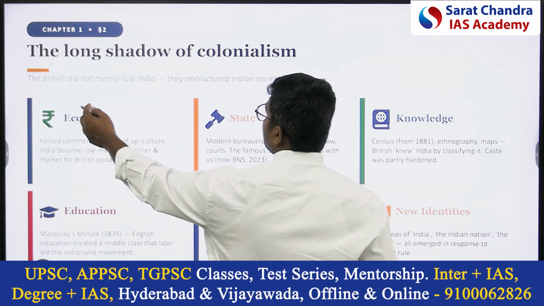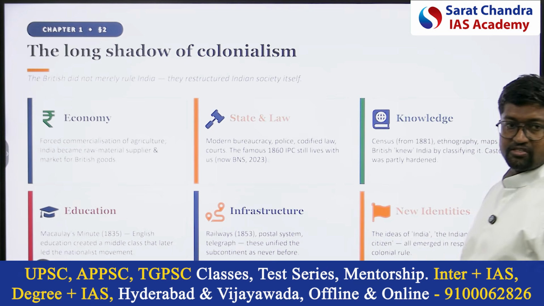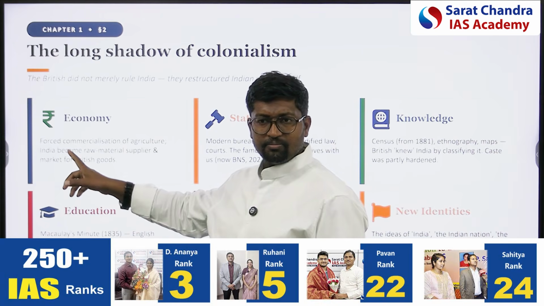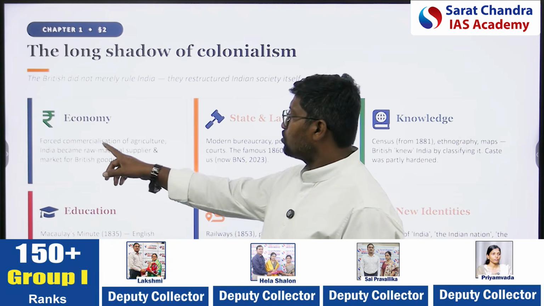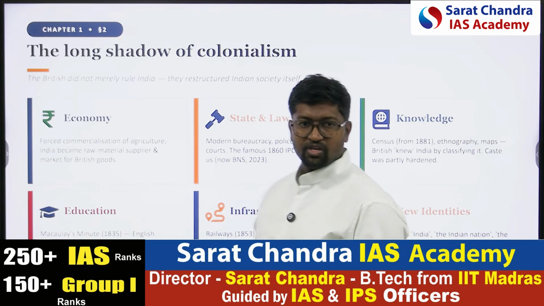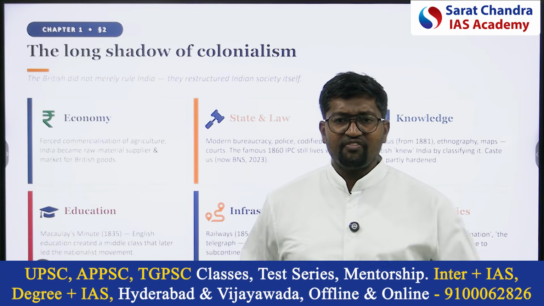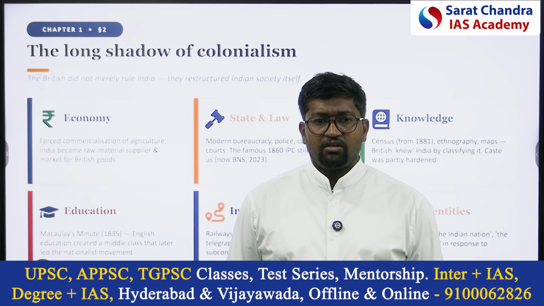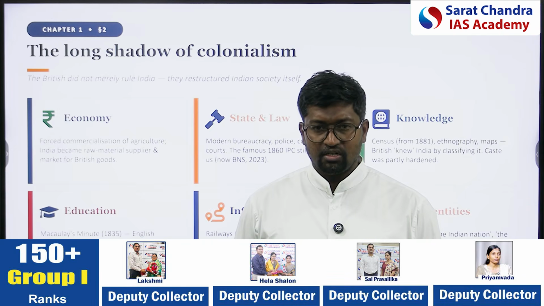The British did not merely rule India, they restructured Indian society itself. They changed the economy. How did they change the economy? They forced commercialization of agriculture. Earlier, Indian agriculture was not commercial; we were only cultivating food crops. Britishers introduced cash crops: indigo, tobacco, jute, cotton. You understand my point?